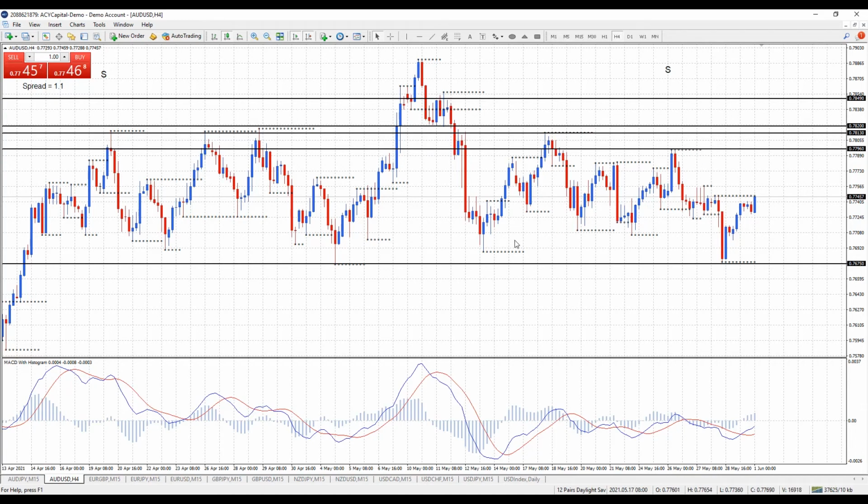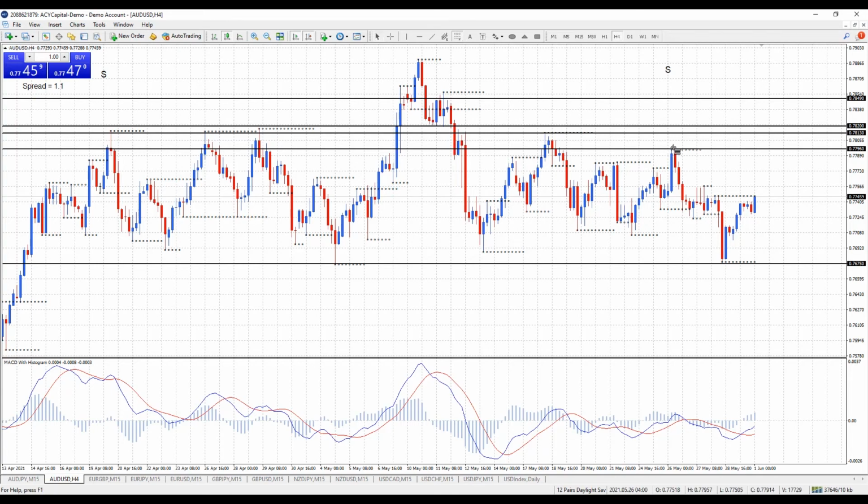So what we can see is there's this daily level of support and lots of 4-hour lows coming in at or above that level through here, with last Friday's low coming in. And then above we've got daily resistance, then weekly resistance, and weekly resistance further up. So there's lots of resistance up here, lots of support down. So we're trading, relatively speaking, between 77 and 78. Now at the moment my bias is to the downside, hopefully for a breakdown that way, because we've got lower tops and bottoms on the day chart.